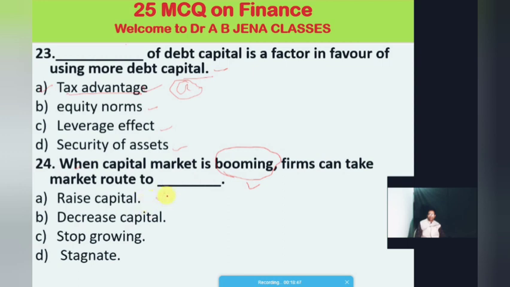First is raise capital, then decrease capital, stop growing, then stagnate. The right option for this MCQ is raising capital. When the market is booming, a company or business organization can raise more capital.